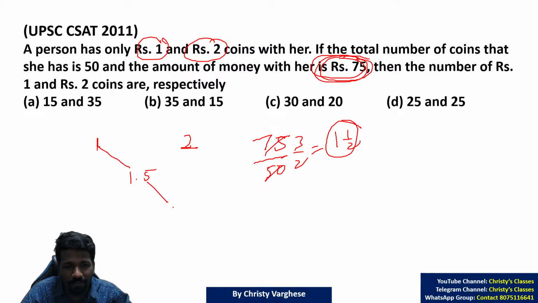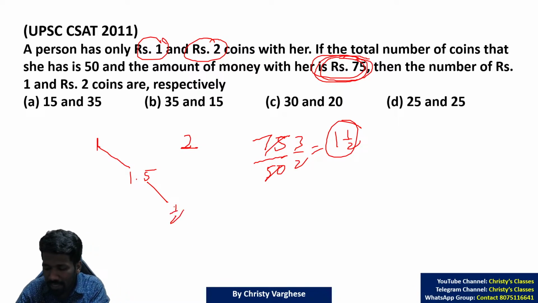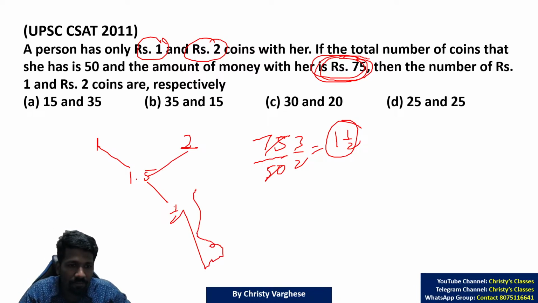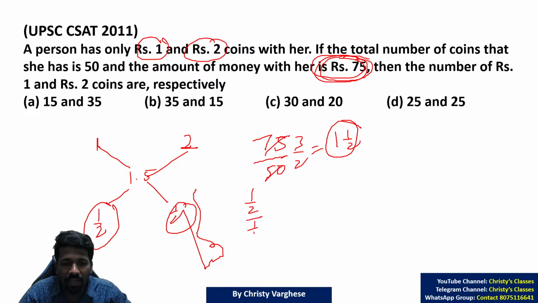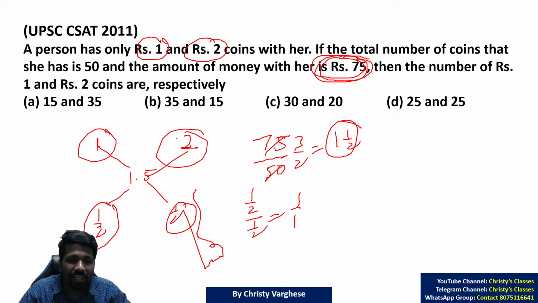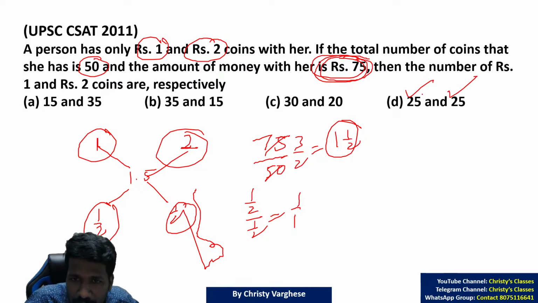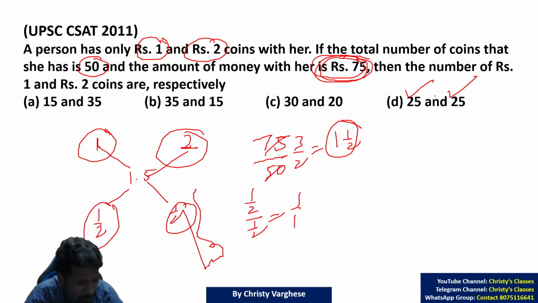1 and 1.5 difference is 0.5 or half. 2 and 1.5 difference is again 0.5 or half. So half is to half is the ratio, na? Half by half, that is 1 by 1. 1 by 1 means 1 rupee coin and 2 rupee coin are equally mixed. Equally mixed means the total 50 coins should be halved, na? Half, half. 25 coins should be 1 rupee and 25 coins should be 2 rupee. All of you are clear about this, please mention.